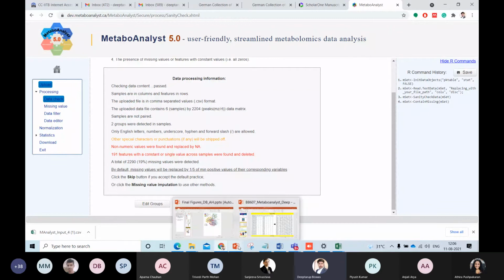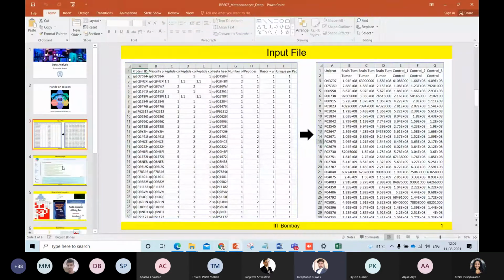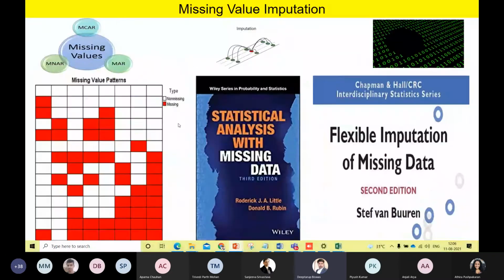So let me go to my PPT and I will give you some information about the missing value imputation. Missing value imputation has generally been divided into 3 parts: MCAR, MNAR, and MAR. So these are missing at random, missing completely at random, and missing not at random. As you can understand, missing at random and completely at random is by chance, and it can be imputed based on any algorithm or any kind of strategy which takes the whole data set into account.